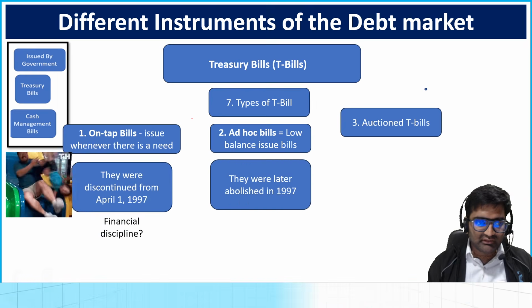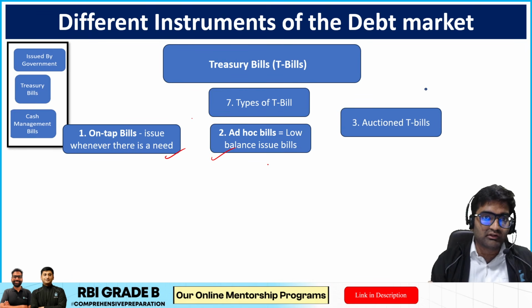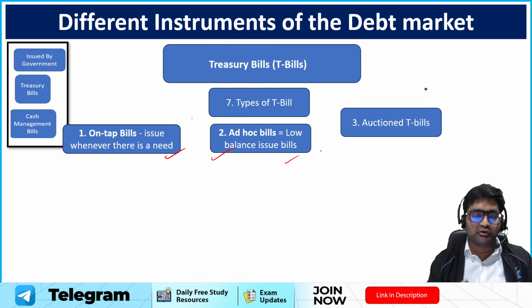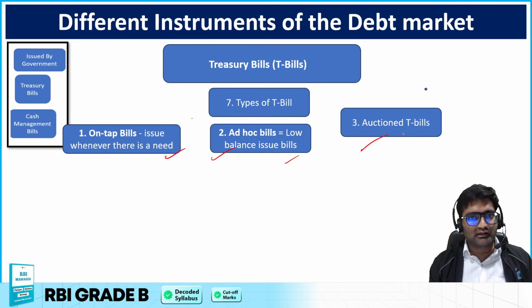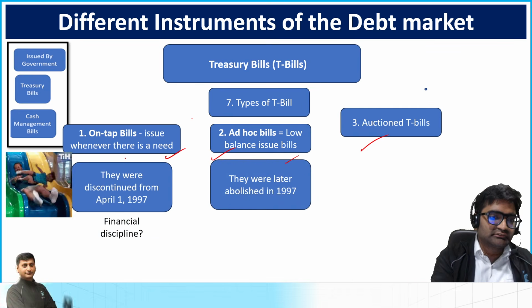There are different kinds of treasury bills, like on tap, ad hoc, and auction treasury bills. These are the treasury bills that the government of India issues. On tap is whenever it wants. Ad hoc is whenever the balance of the government of India reduces, it issues them. Auction treasury bills are based upon auctions. Bidding is done over them with respect to price, yield, and different things. Now these two are discontinued.